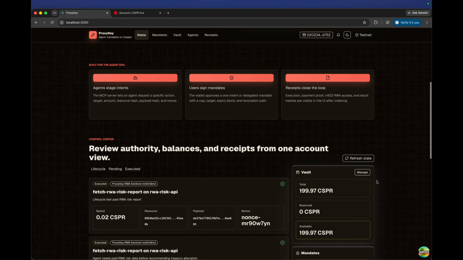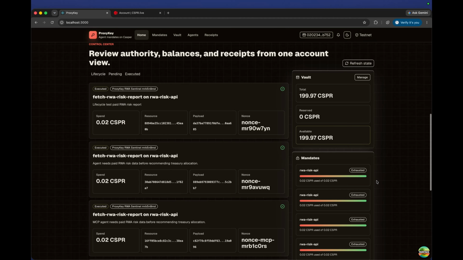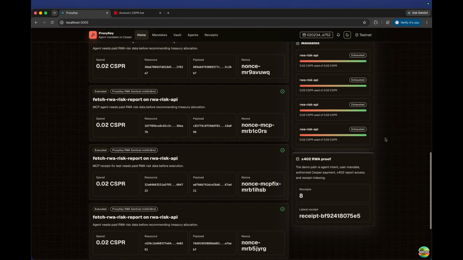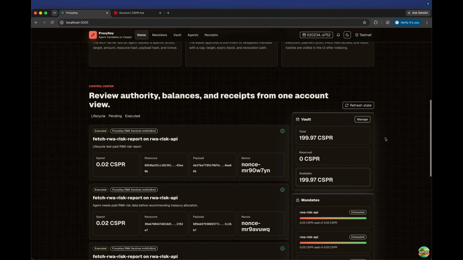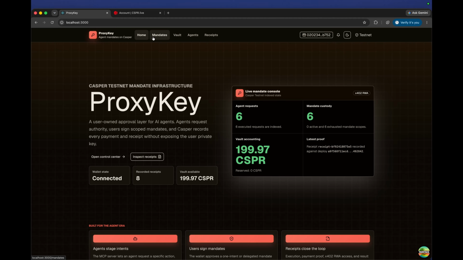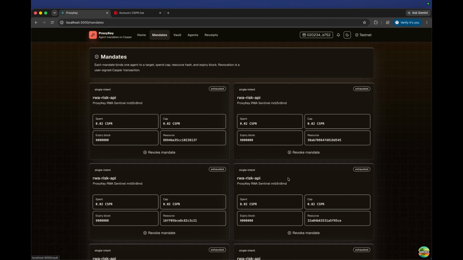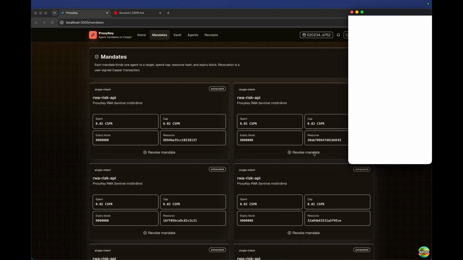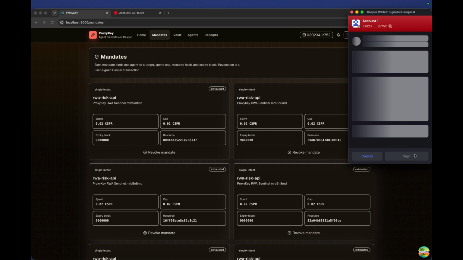All the agent's intents, whether they are pending or approved, get listed here, like a mobile notification which hits when the agent registers the intent. And once the intent is confirmed, the agent finalizes a mandate, and once the user signs it, basically it's the approval, the agent gets the green flag and can now do whatever with the amount signed under the mandate, whether through X402 payments or other methods.